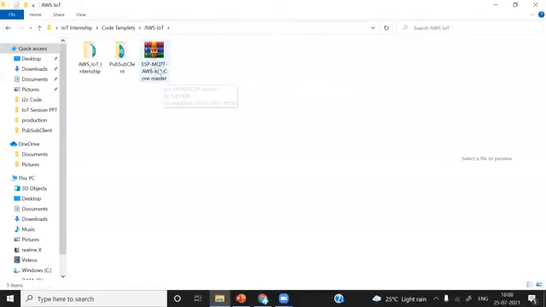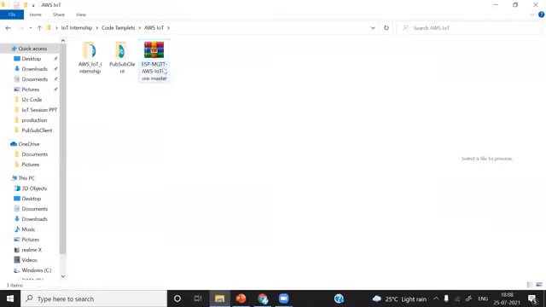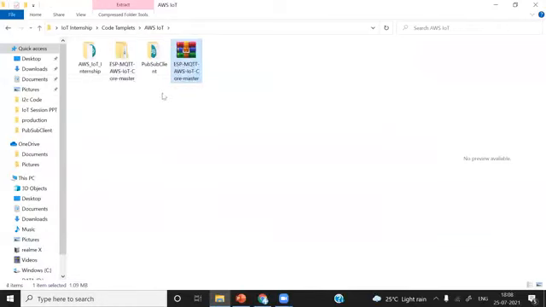You can see this zip file, esp-mqtt-aws-iot-core-master. Okay, I will upload this zip file in the resource material. You have to extract this file. I'll simply extract it because we are going to use this file today. I have extracted it.